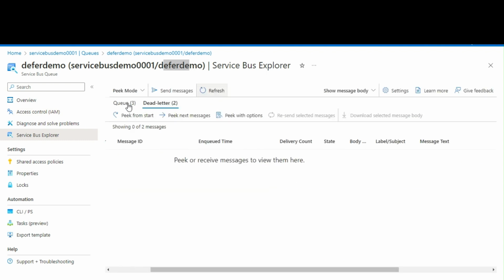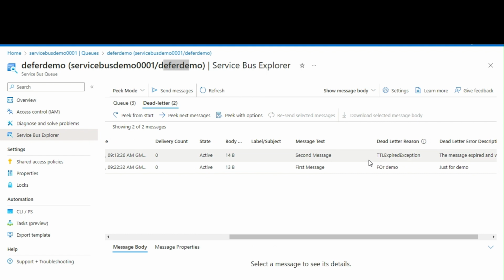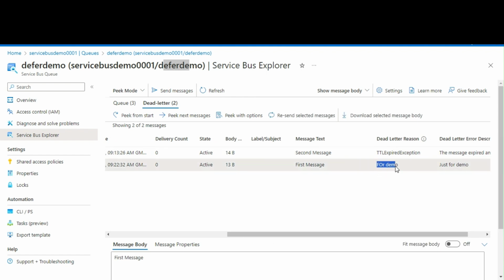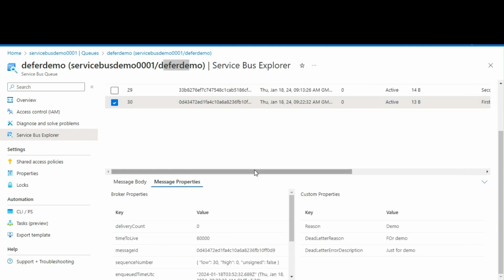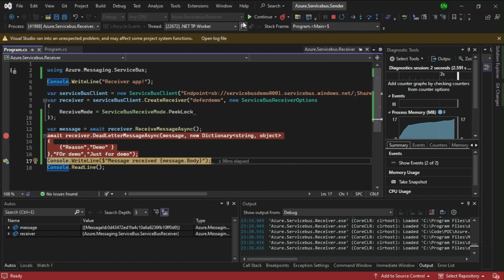You can see the rest of the three are still in the queue because time to live has not expired. Only one message that we have explicitly moved, the first message, and you can see the dead lettering reason, whatever I have given, and the error description, whatever I have given. You can also see the reason, the custom property that I have added. So all these three came into the message properties. This is how we explicitly send a message to the dead letter queue.